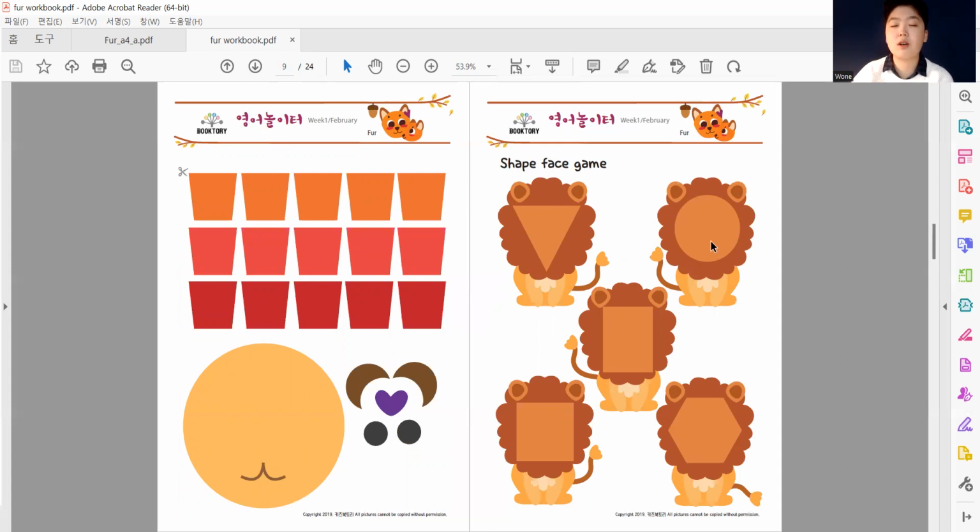So here we go. Let's go over our shapes. We have a triangle, a circle, rectangle, square, pentagon. 1, 2, 3, 4, 5, 6. Ooh, is that a pentagon? Hexagon? Let's see. Give me 1 second.